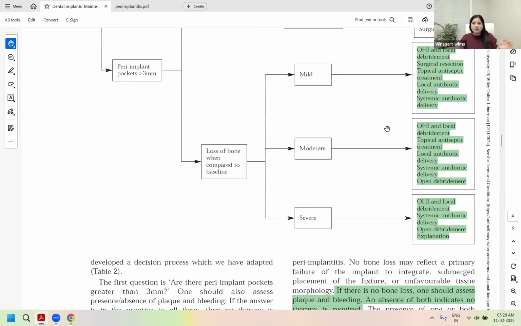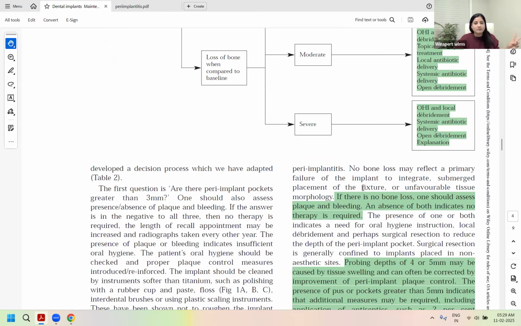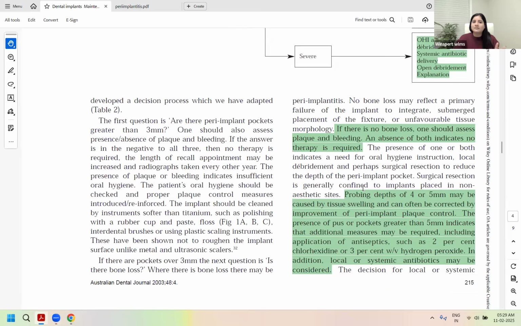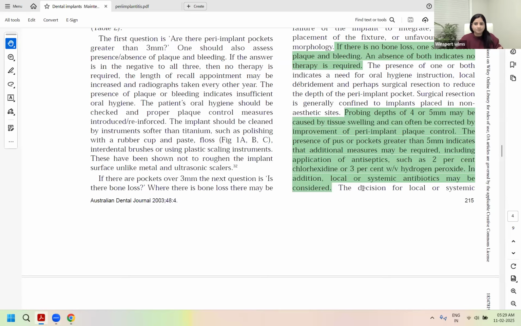Clear for everyone? Topical antiseptic delivery is home use of chlorhexidine or peroxide, whereas local antibiotic delivery is after surgery or in deep pockets, where you put antibiotics within the pockets, right? The difference between the two is clear. Local antibiotic delivery and systemic antibiotics is done by the specialist. Topical antiseptic advice and prescriptions can be done by the general dentist. Distinctly clear and understood?